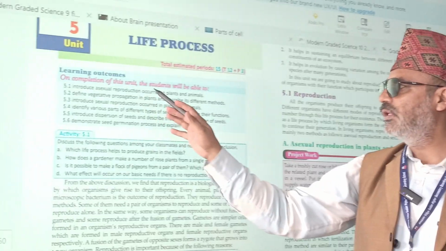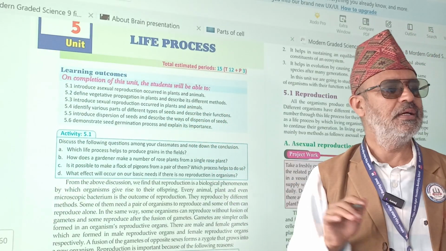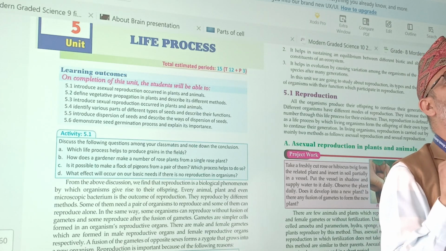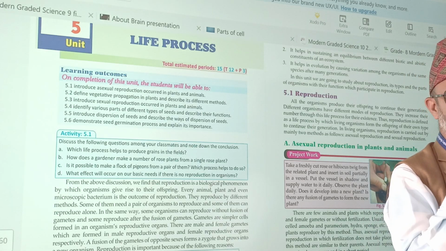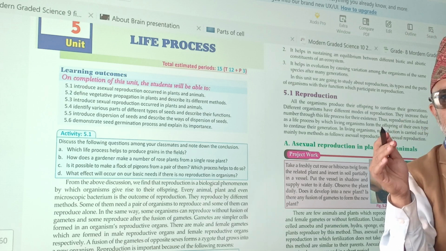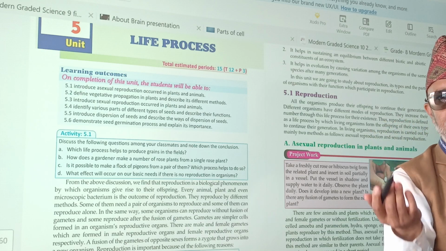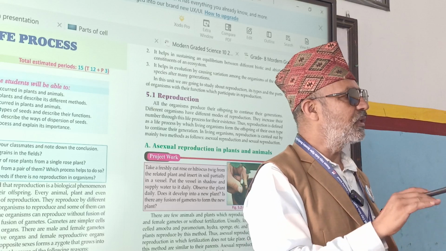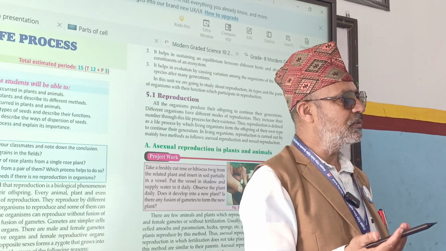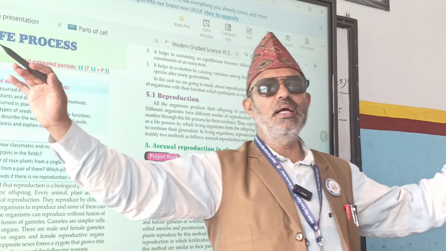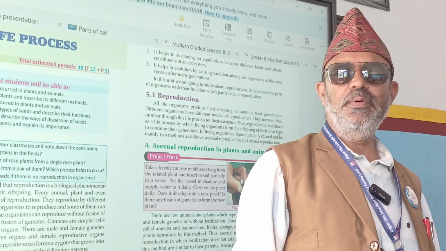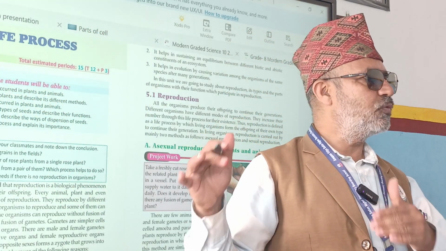Introduce asexual reproduction occurring in plants and animals. That means here we are discussing reproduction. And how many types of reproduction are there? What are the different types of reproduction? Mainly two categories: one is sexual reproduction, the other asexual reproduction, and there are types of asexual reproduction also.